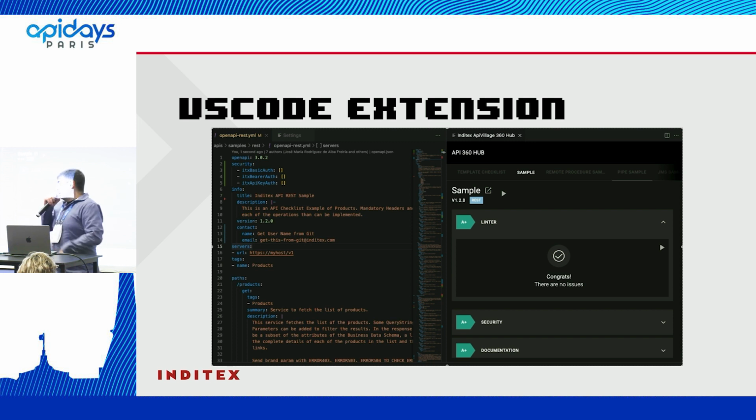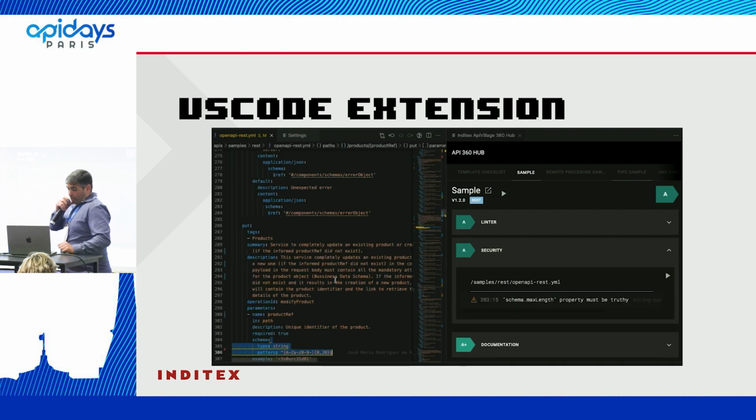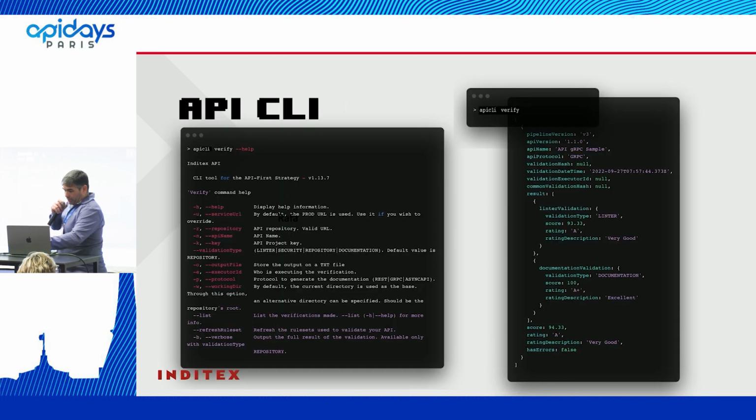The intention with this is that all of the developers will be able to know what is happening with this code in design time. And now we can see the last member of the package, the API command line interface. Here we have the same thing, but in the command line. Here you can see the help, and here you can see the result.